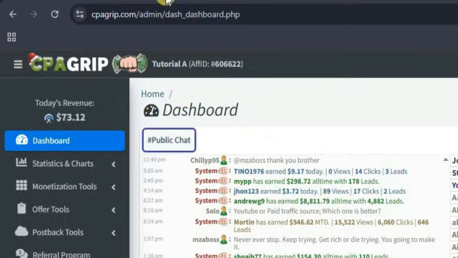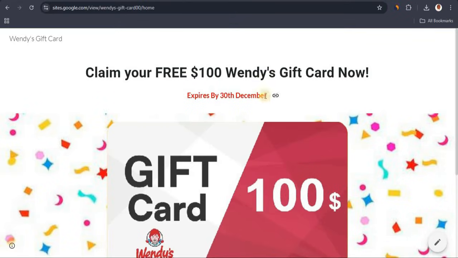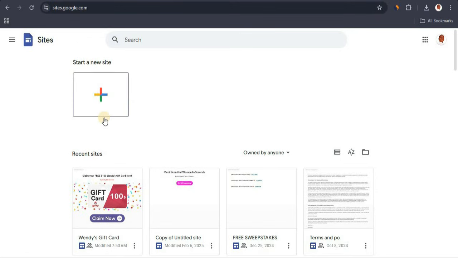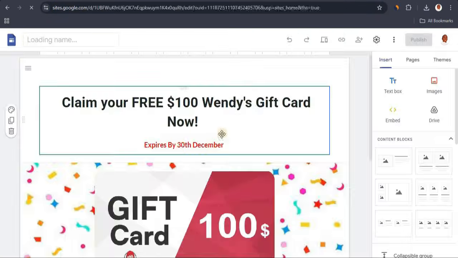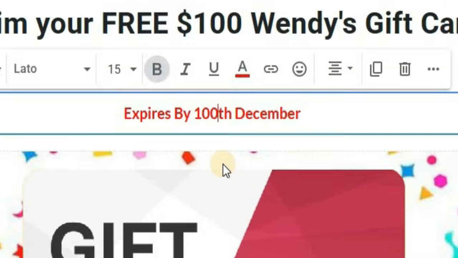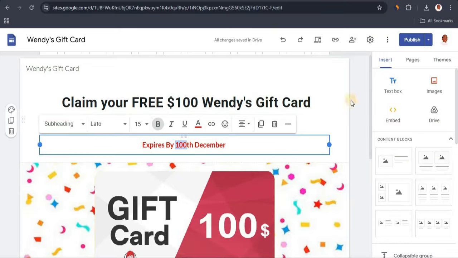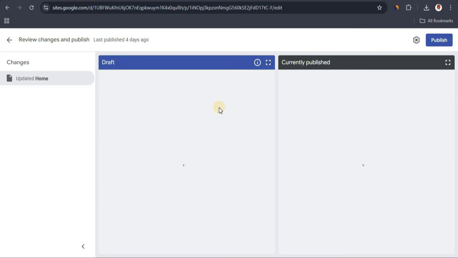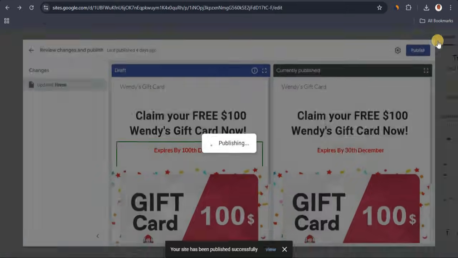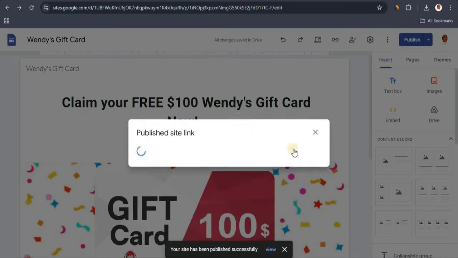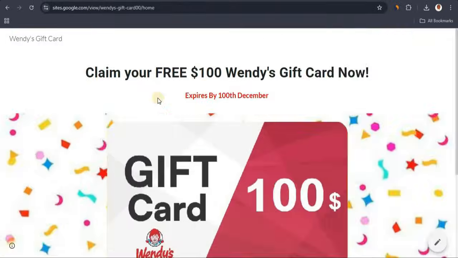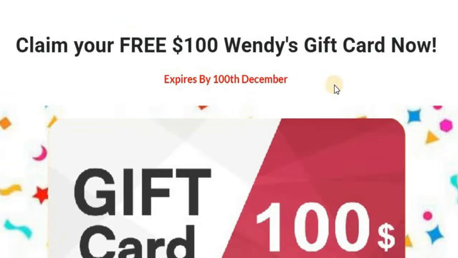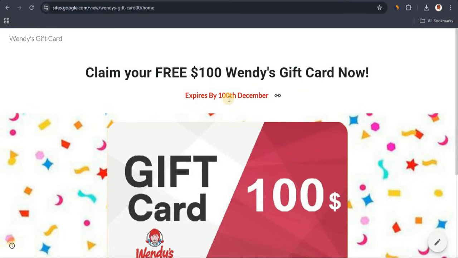Now I know you might be wondering, what if it passed the 30th of December? How are we going to edit this? It's very simple. All you have to do is head over to site.google.com again, click on your website right here, and once you click on your website, you can easily edit this. So let's say I want to make this 100th of December. I can easily edit it right here, come here and click on publish. And once I click on publish, all I have to do is click on publish again. And once I do that, we are going to have our new site right here. So let me show you real quick. Okay, so basically this is how exactly our new site is going to look. So you can literally edit this however you want.